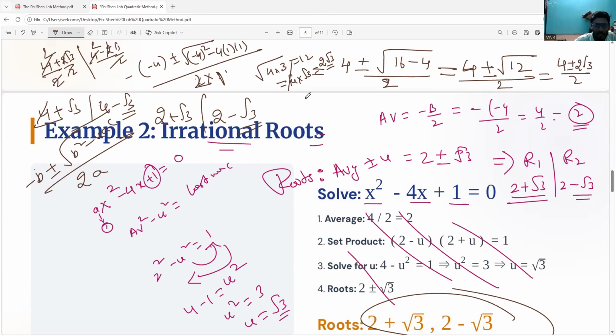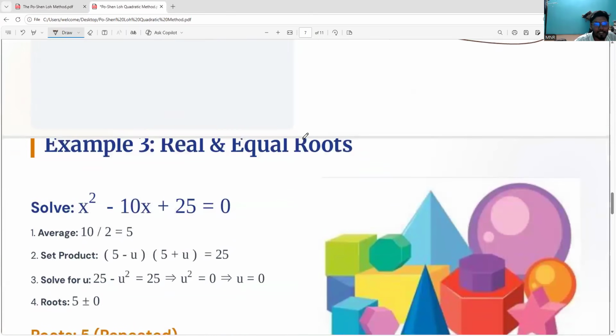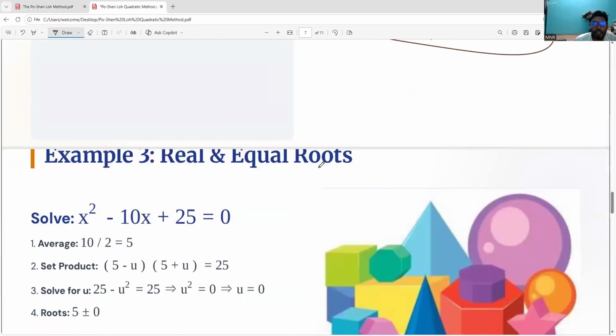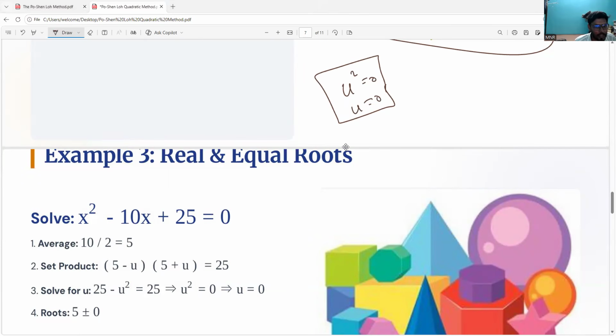Please kindly. Right. So the next type of roots is real and equal roots. I already told you, real and equal roots means u square value equals 0, or u equals 0. If you get u equals 0, directly you can say they are repeated roots, real and equal roots, which we used to call repeated roots. So you can cross check it.